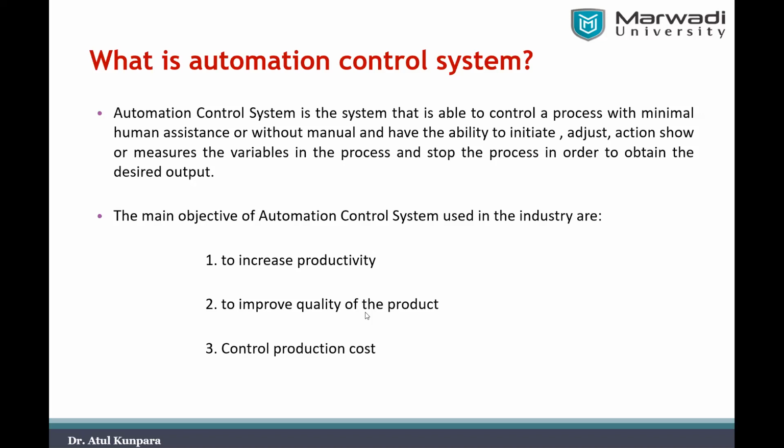Anyone else would like to tell here anything? Sir, yes. Automation will also help to visualize the data and manage the data, because in manual operation we are not able to do that accurately.